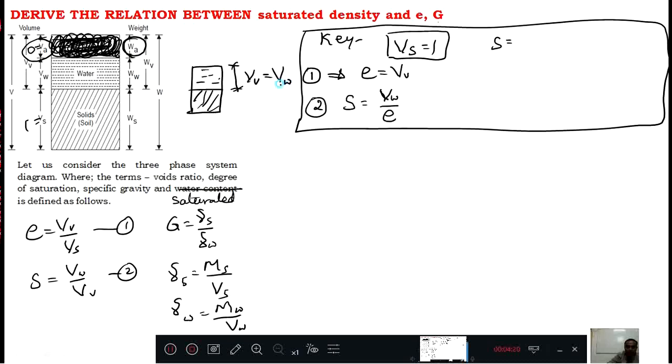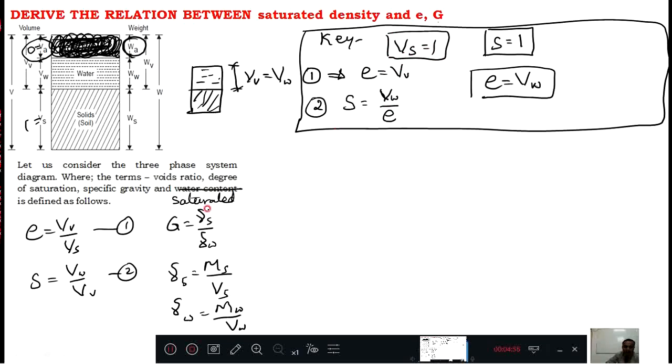Both are the same. Therefore, Vv and Vw cancel, and you will get another piece of information, that is S equal to 1. When S equal to 1, here also you can see that E equal to Vw, because Vv equal to Vw. This conclusion is also right. See, all these conclusions open up when you have this key, that is Vs equal to 1. Understood?